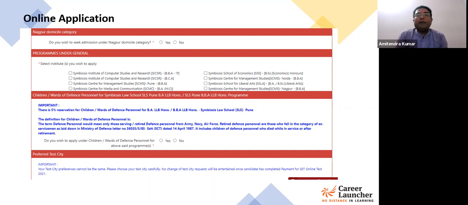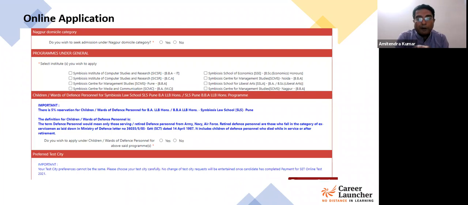If you don't make that payment, then even if you clear the cutoffs, even if you have a score which is very, very good, which is much higher than the cutoff, you will not be considered for the admission process, because the college which is deciding the cutoff does not know your score, because they will be fetching the score of only those candidates जिन्होंने उनको apply किया है, colleges को भी payment किया है. So please make that payment once you have decided कि ये program में apply करना चाहता हूँ, ये courses में apply करना चाहता हूँ, and these are the campuses.